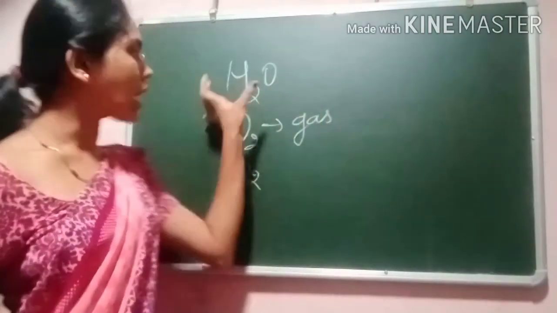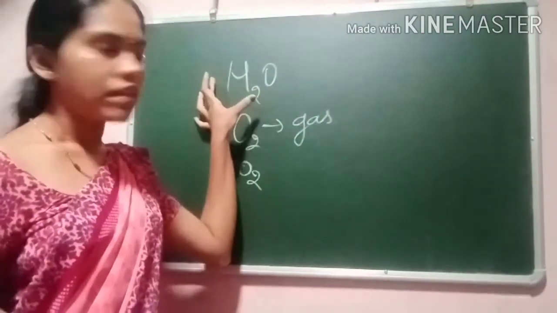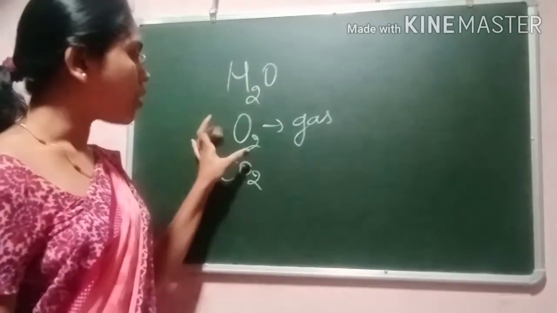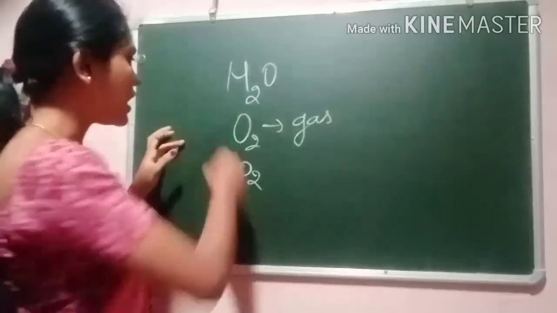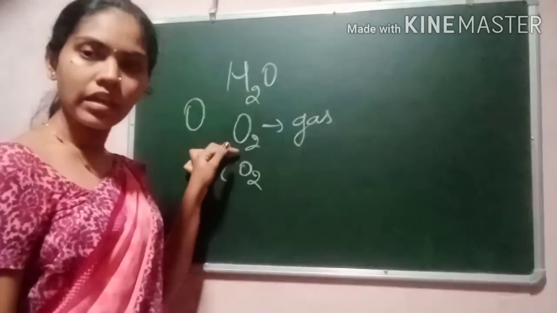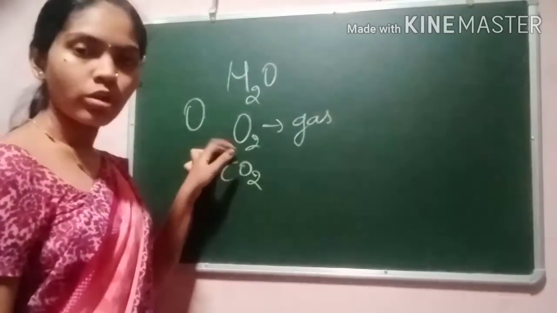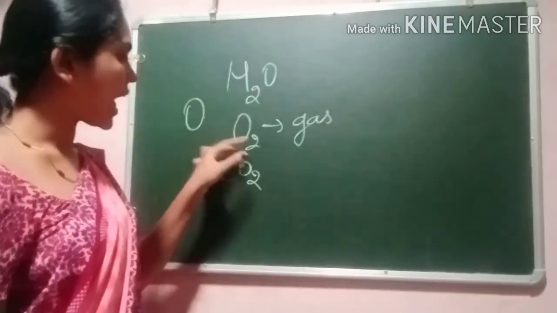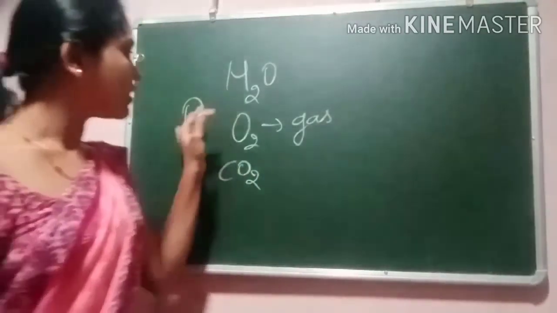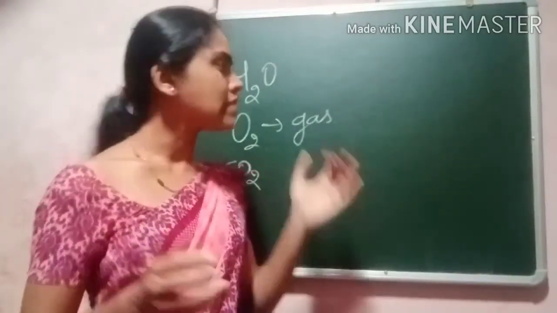They are always combined and form the compound. They exist together. We can't separate them. Also, single oxygen atoms do not occur in nature. Oxygen always occurs in nature as O2, oxygen gas. Then carbon dioxide. In all these things we cannot get the single element.